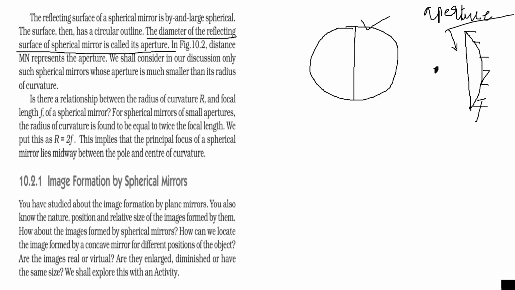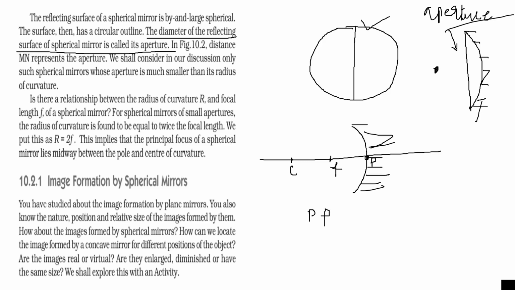Now, in case of a concave mirror, this is your concave mirror. This is the focus. This is the center of curvature. This is the pole. Here, PF is equal to focal length. PC is equal to radius of curvature.